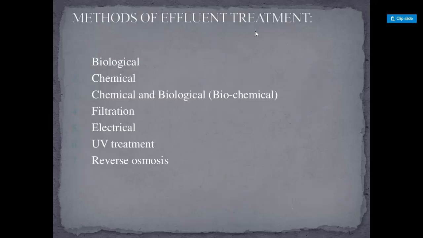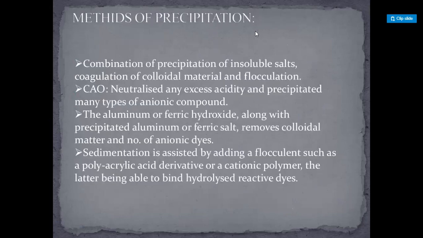And guys, methods of effluent treatment: biological, chemical, chemical and biological, biochemical, filtration, electrical, UV treatment, and reverse osmosis. Methods of precipitation: a combination of precipitation of insoluble salts, coagulation of colloidal material, and flocculation. CaO neutralizes any excess acidity and precipitates many types of anionic compounds.